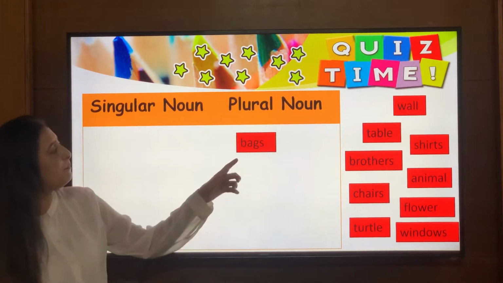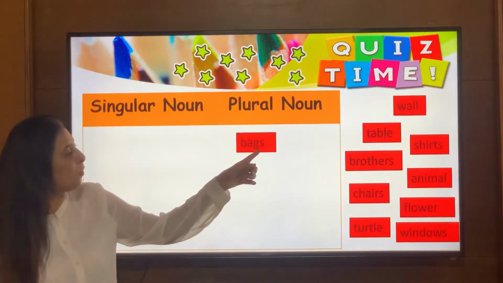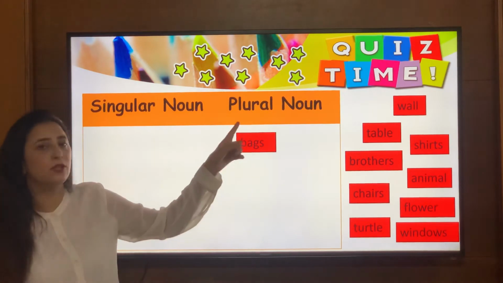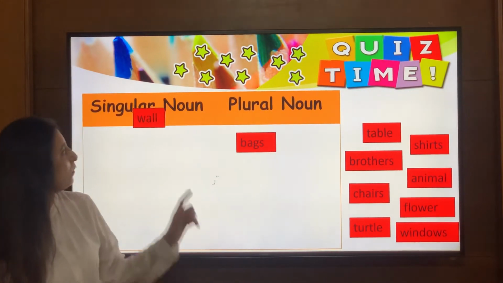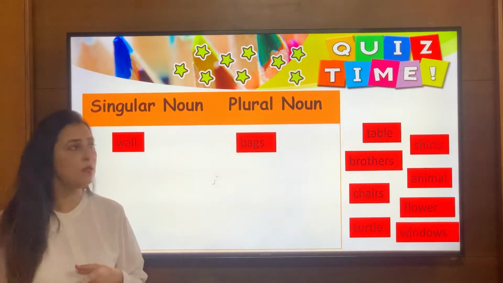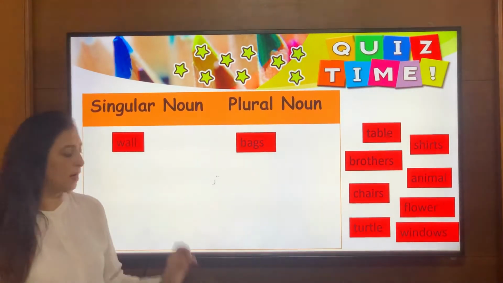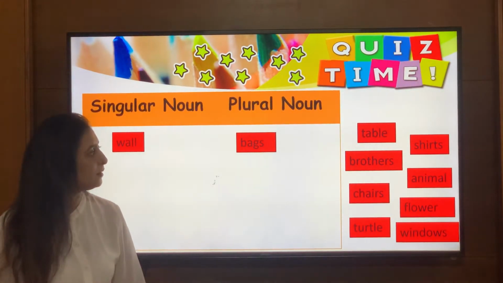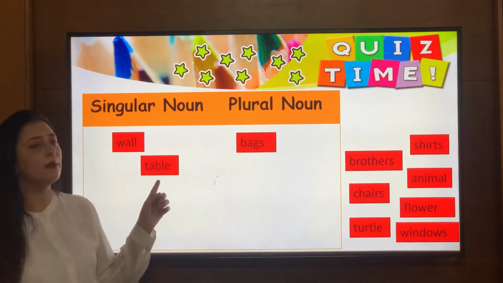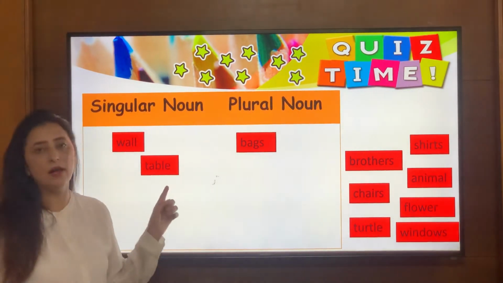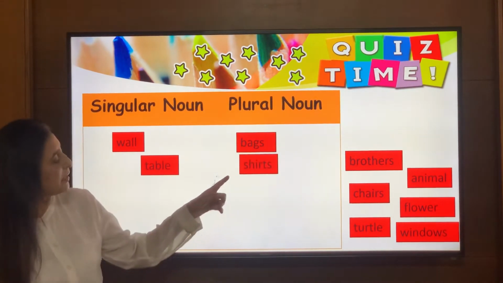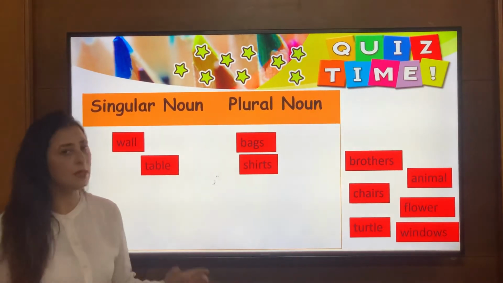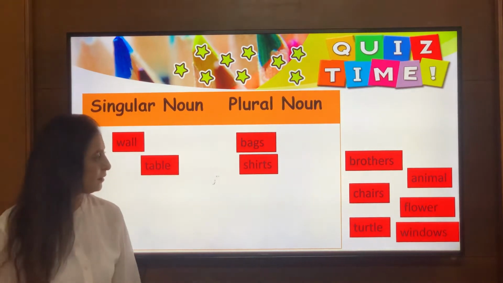Okay, as you can see, bags. Bags, there's an S towards the end. So bags comes in the category of plural nouns. Okay, wall. Since I'm talking about one wall, it's a singular noun. Table. So table comes in the category of singular noun. Okay, shirts come in the category of plural noun, since I'm talking about many shirts.